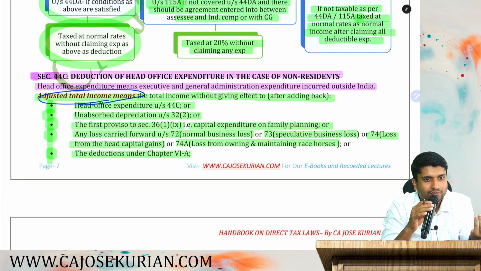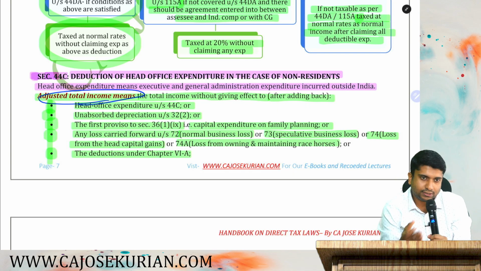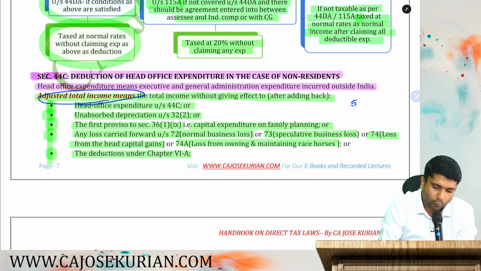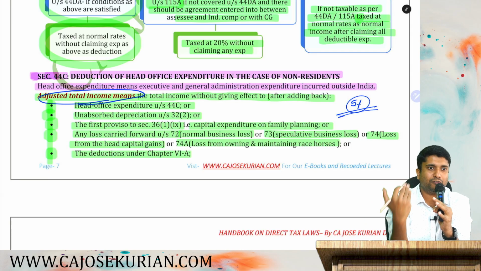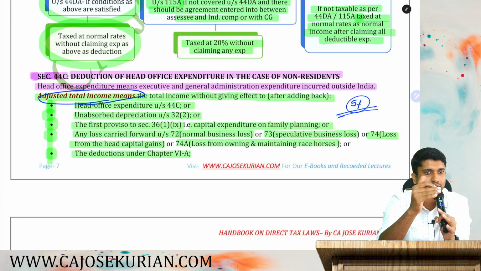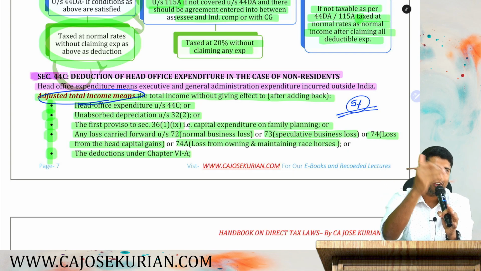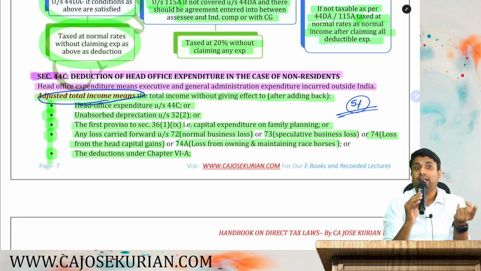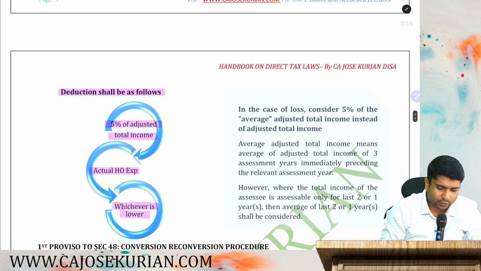Both are the same. Yes or no? With the normal total income, you add back these items, you will get the adjusted total income. On that adjusted total income, you apply how much? 5%. That is your limit number 1. Or you take your actual bifurcated head office expenditure and compare; whichever is lower shall be your head office expenditure allowed as a reduction for the branch. Are you with me? So that is what they are saying.